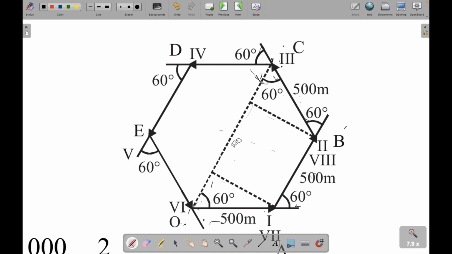So we would need the third side. No, because you are given the angle and you know trigonometry. So for 60 degrees, it will be half. So this becomes 250. What about this?